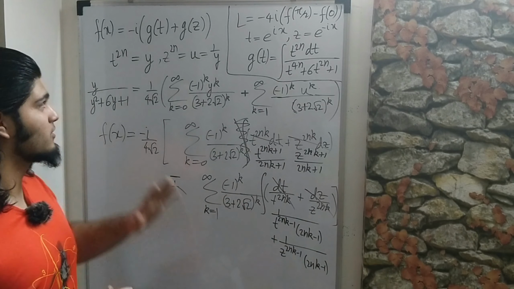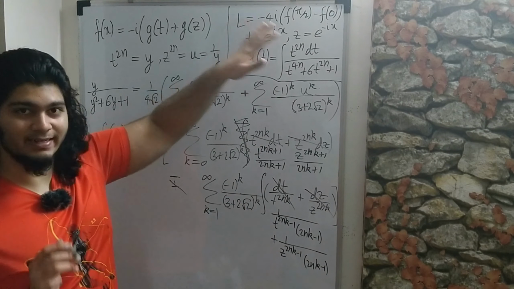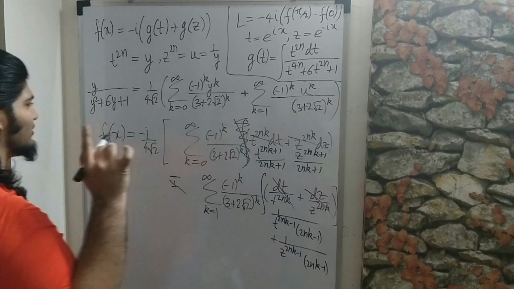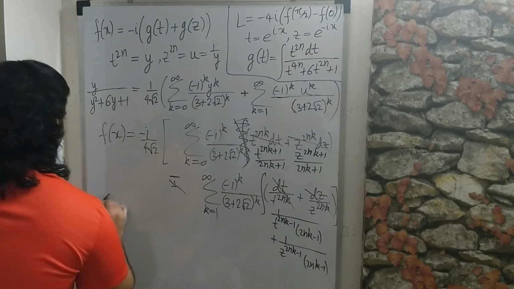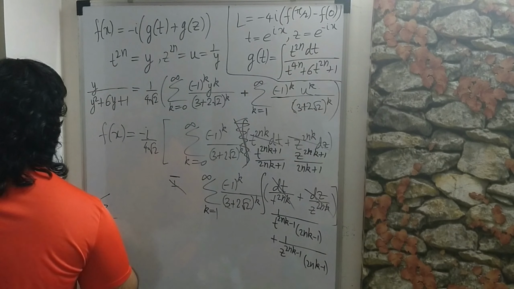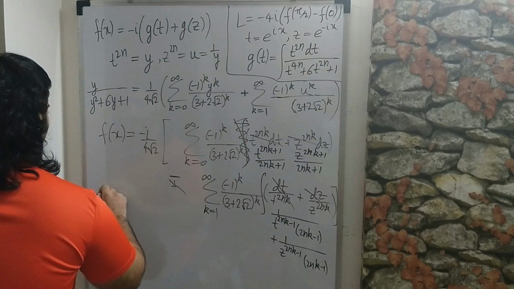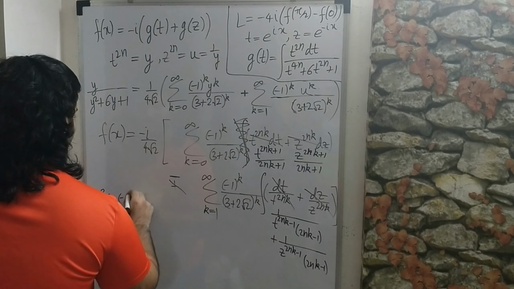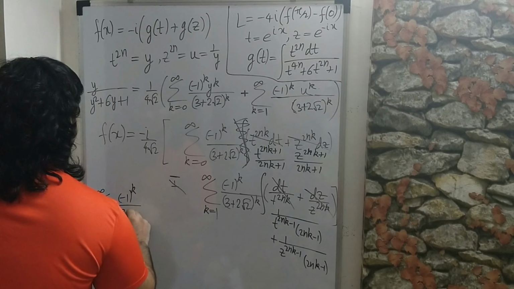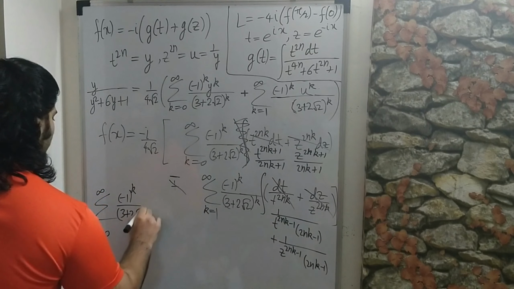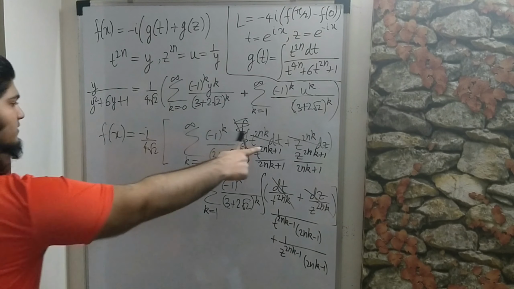And now finally we are going to be using the fact that t and z are reciprocals. So this is going to get really simplified now. So k equals 0 to infinity minus 1 to the k, 3 plus 2 root 2 to the k, and this will remain the same.